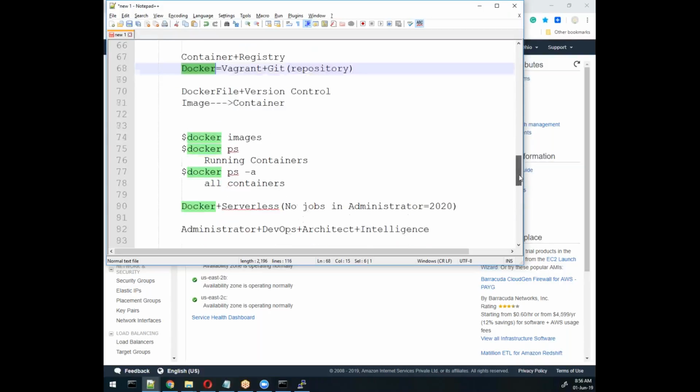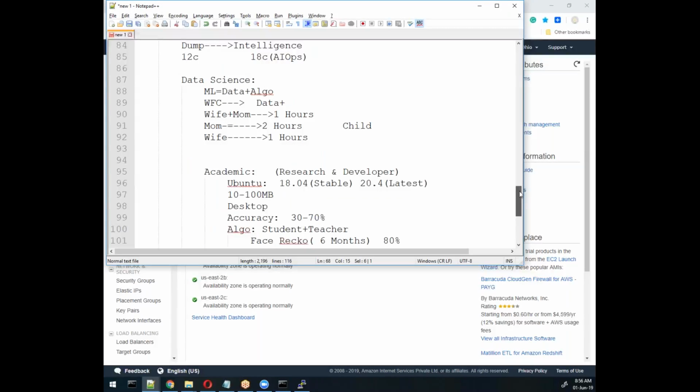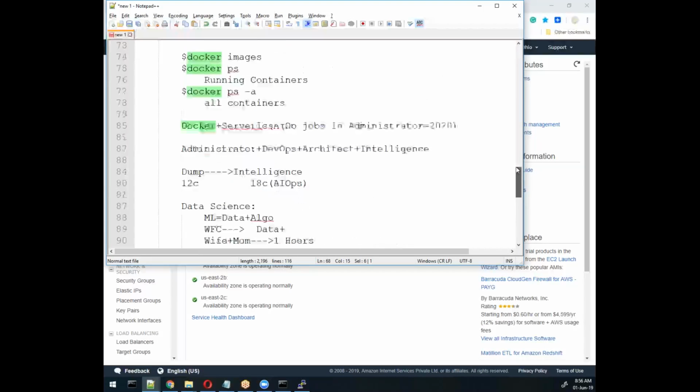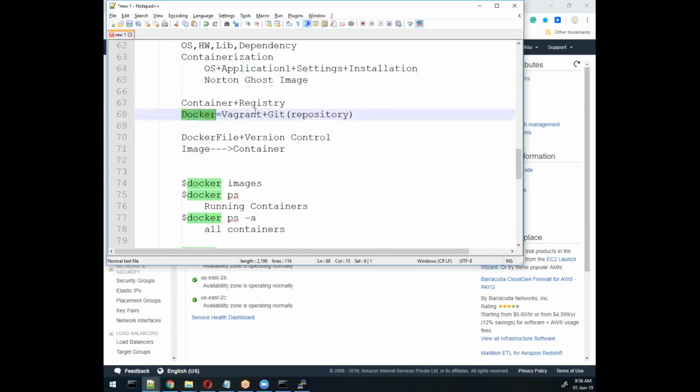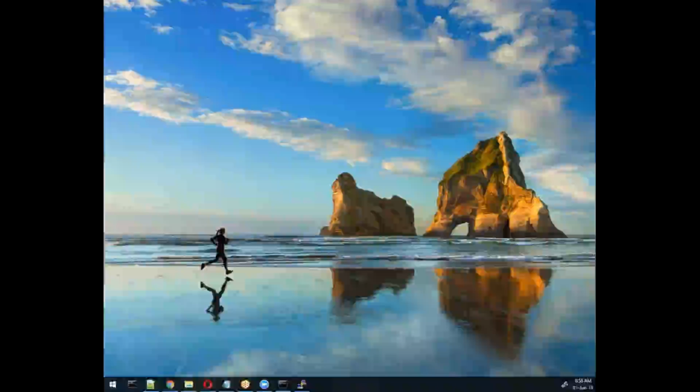What is Vagrant, and what is the equivalent of Git here? Vagrant is not a background. You can say it's like a virtualization management tool. If you want to manage the virtualization, let me introduce you one tool which is very interesting.